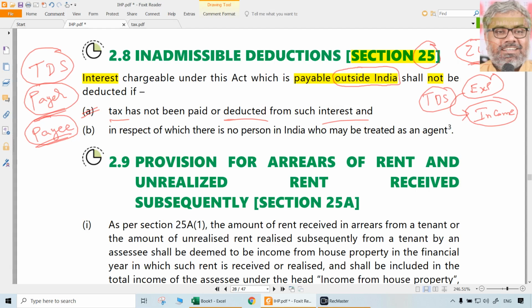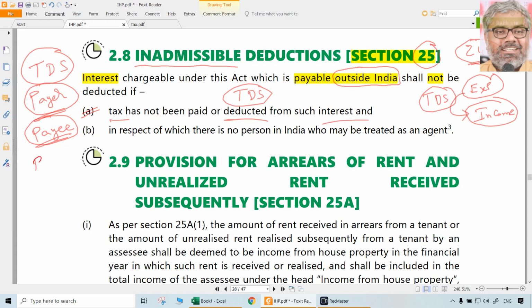But in case the interest payable by the SSE to somebody outside India, while doing so, if he did not cut the TDS, then that means he has violated the Income Tax Act. Of course, some other provisions will apply later, but definitely what is the first punishment he will get? The first punishment he will get is that such expenditure is inadmissible. Expenditure is allowed as deduction. Logical things we have to understand. This is a basic common point everywhere in the Income Tax Act, except salaries. In all other cases, the logic is same.